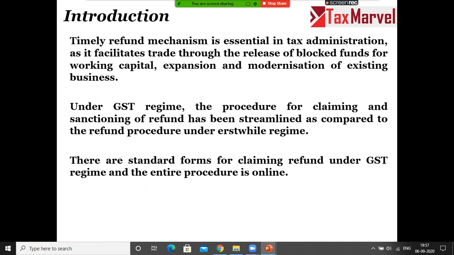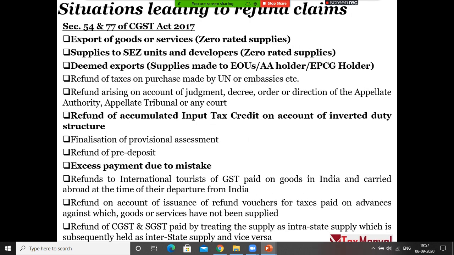So my input is more than my output. Rate of input is more than my rate of output. In that case, government is allowing a refund, except certain industries where they said they will not allow refund, right? Textile, they have not allowed, or the railway industry, they have said they will not allow refund to those taxpayers. So section 54 and 77 of the CGST Act deals with situations where the refund can be claimed.